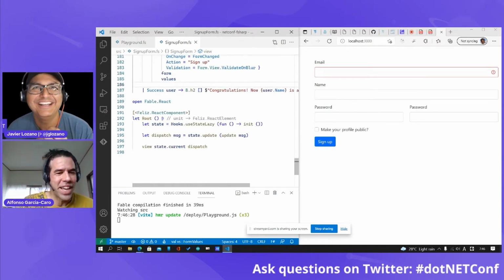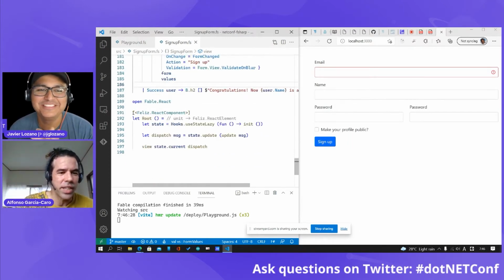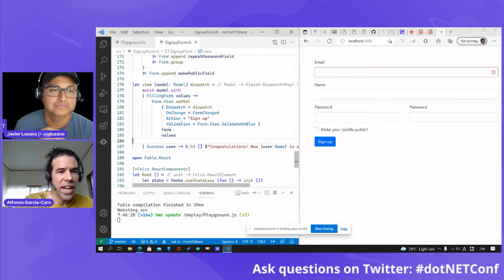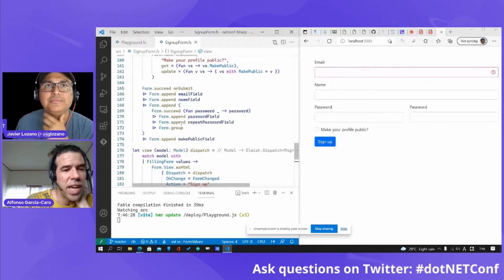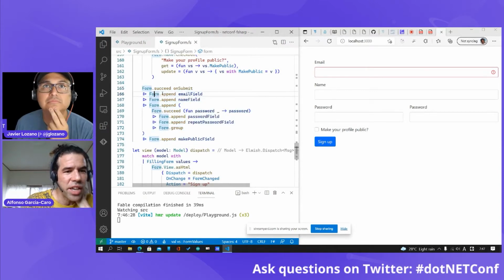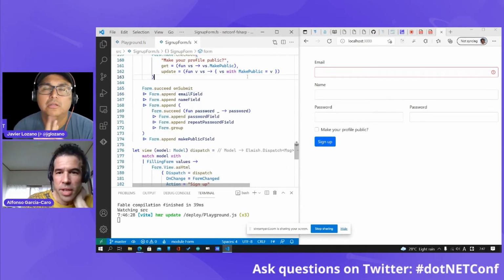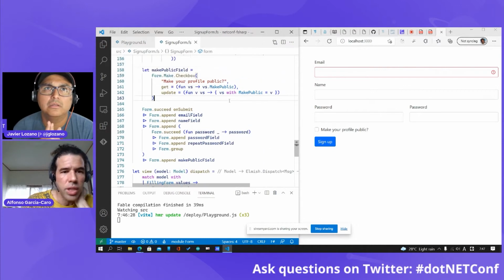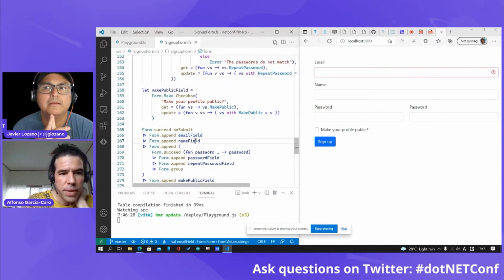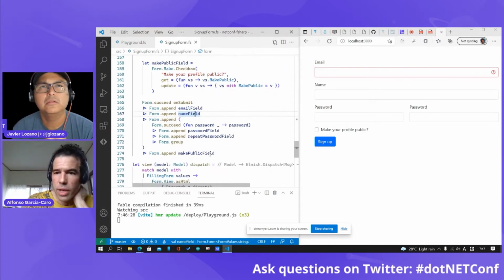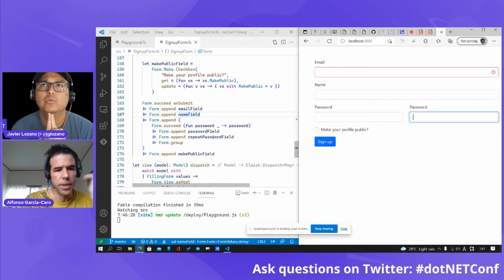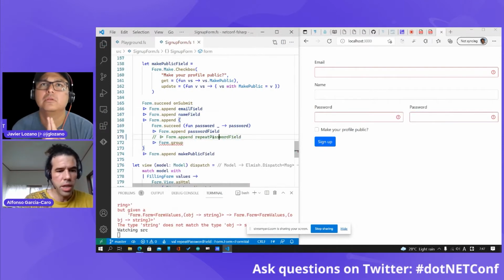Anyways, sorry, but it's actually this React component. I cannot go into the details about React now, but this React component happening here is super nice. This API created by Maxime, because you can just compose your form. As you can see here, I'm composing my form using an email field, a name field, a password field, and also this repeat password field.